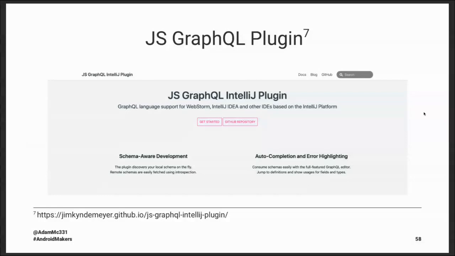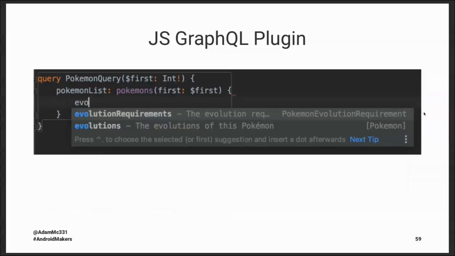You tell the plugin where your schema is, and so as you write your queries, the plugin will be able to do auto-completion and error highlighting. For an example, here it shows the auto-completion in action, but one of the other pieces of metadata you get from the schema file is documentation. So this screenshot is really short, but it shows the name of the field I want, the documentation of that property, and then what its type is.